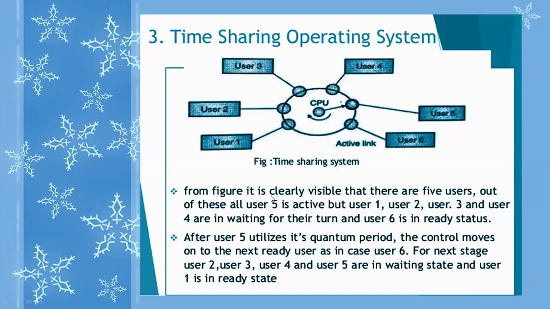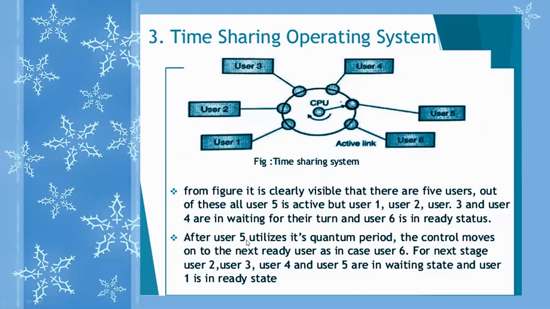From the figure, it is clearly visible that there are around 6 users, right? Out of these, user 5 is active, but users 1, 2, 3, and 4 are waiting for their turn, and user number 6 is in ready status.